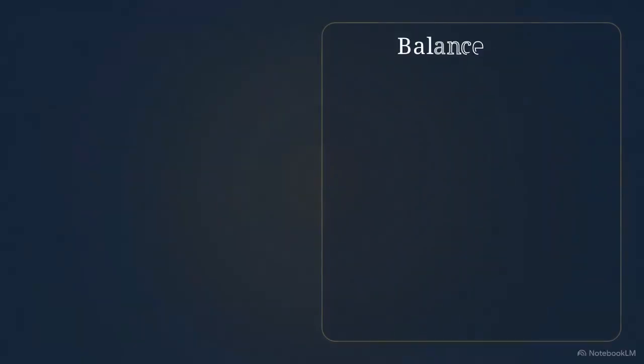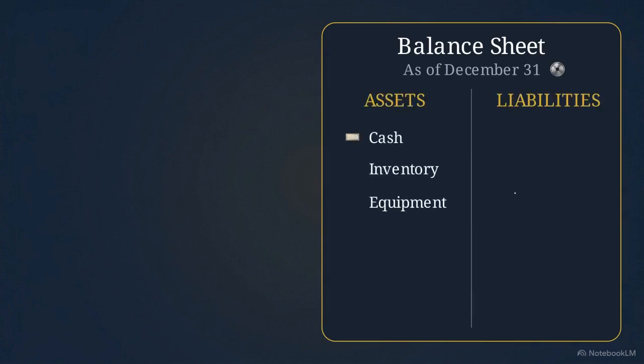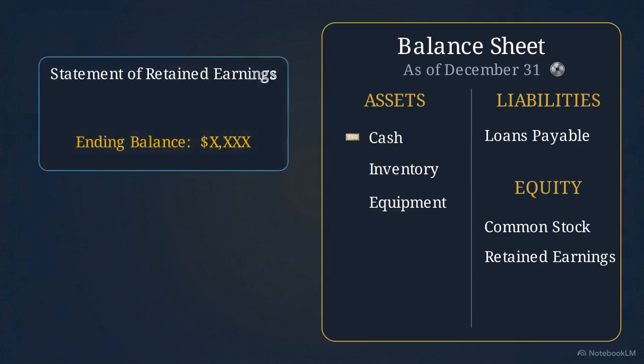This brings us to statement number 3, the balance sheet. Unlike the previous statements, the balance sheet does not cover a range of time. It is a static snapshot taken at a single, exact moment. It maps directly back to the accounting equation, listing all assets on one side and all liabilities and equity on the other. This creates our second major link. The final number from the statement of retained earnings flows into the equity section of the balance sheet.